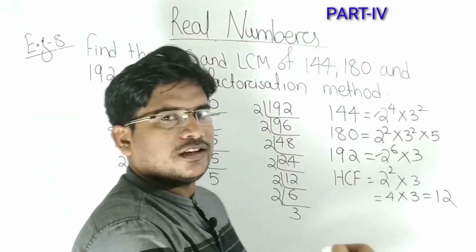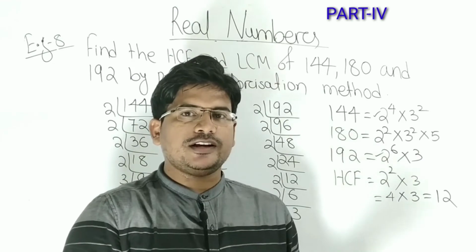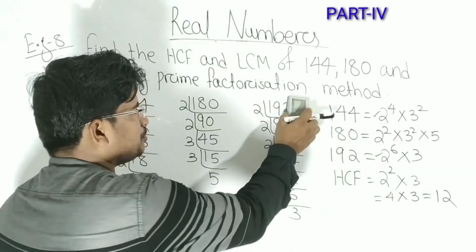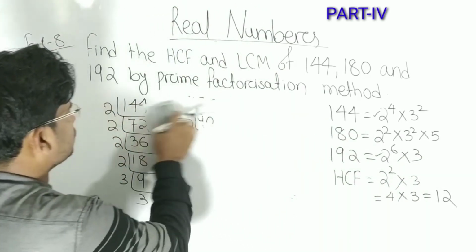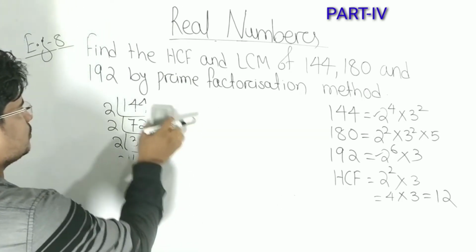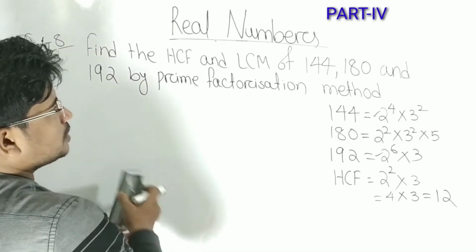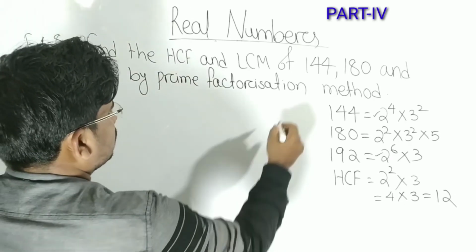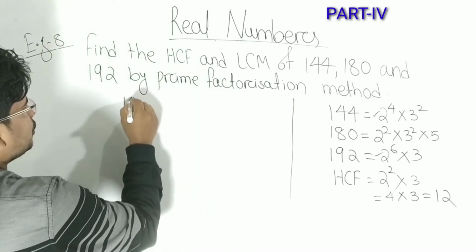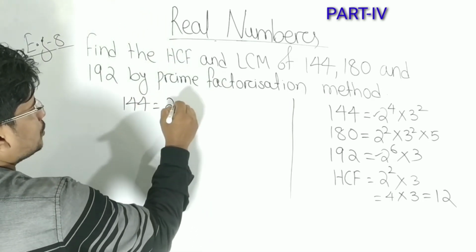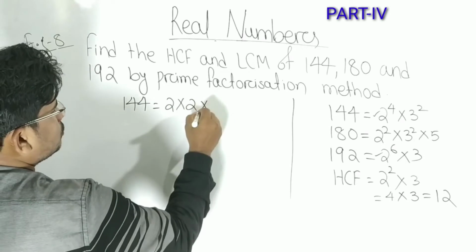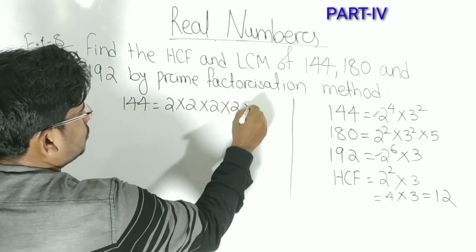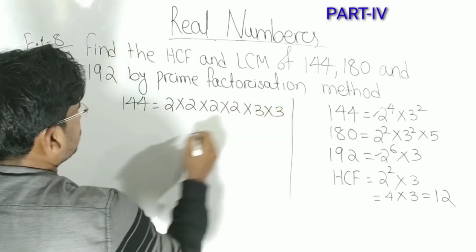Now let's find their LCM. To find its LCM, let's make it simple. Let's write the factors separately. 144, 2 to the power 4 means 2 into 2 into 2 into 2 into 3 into 3.